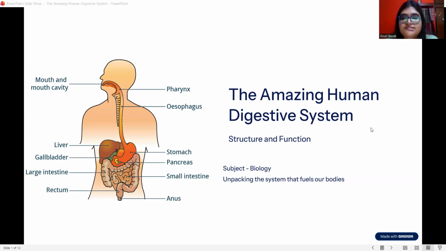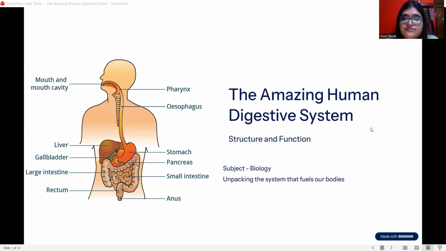In our diet, these are present as complex substances. To break them down into simpler, absorbable forms, we need the digestive system, which helps in growth and development, produces energy, and helps in the repair of our body.